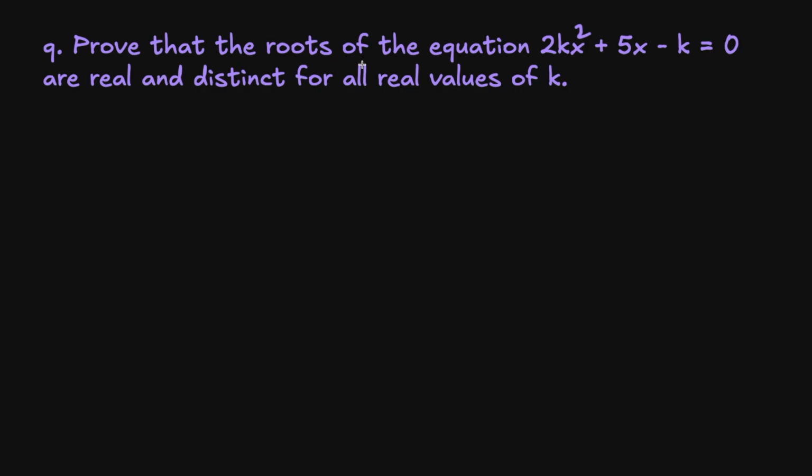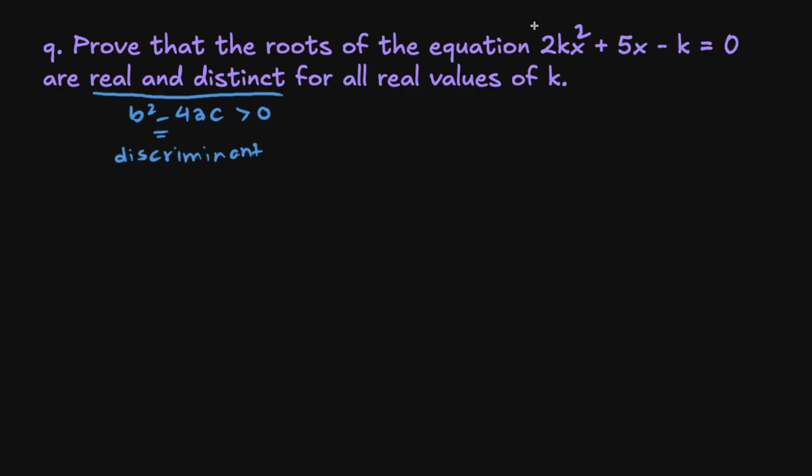Prove that the roots of the equation 2kx squared plus 5x minus k equals 0 are real and distinct for all real values of k. Now, we know that whenever we are referring to real and distinct roots, it means b squared minus 4ac is greater than 0. b squared minus 4ac is the discriminant.